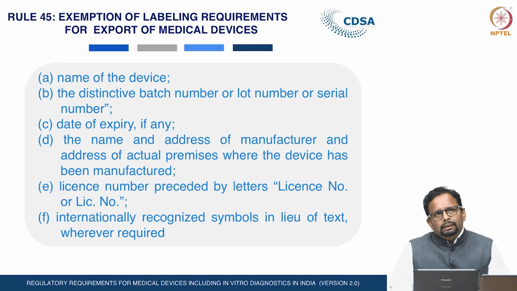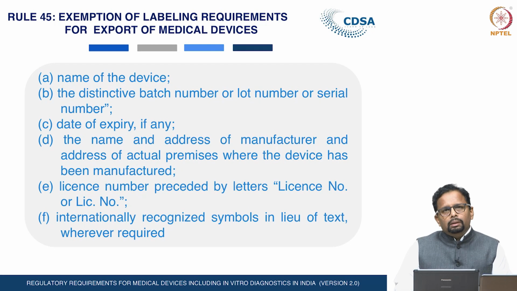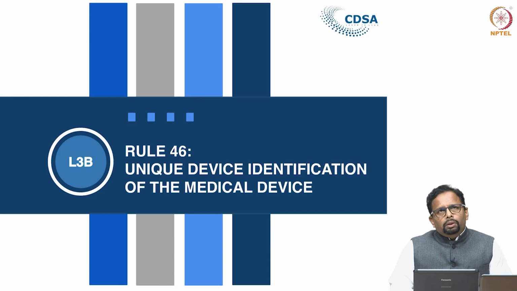The information includes the name of the device, batch number or lot number or serial number, date of expiry if any, name and address of the actual premises where the device has been manufactured, and license number. Internationally recognized symbols can be used in addition to the specific requirements of the law of the country to which the device is to be exported.